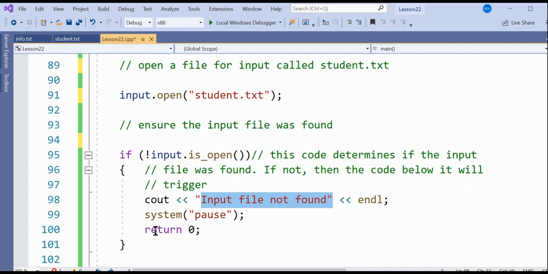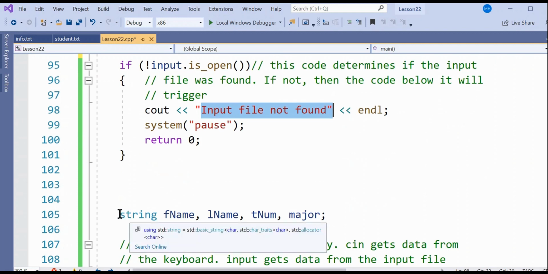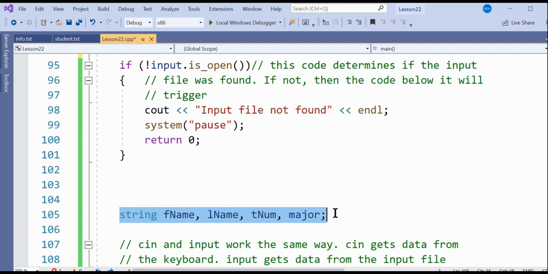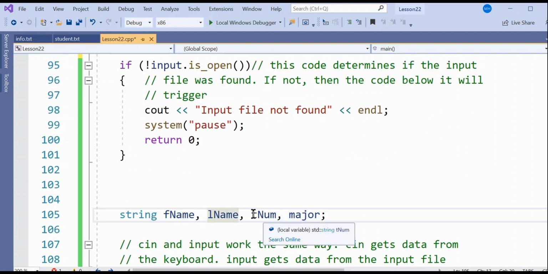So this stops it. All right, now here we're declaring some variables to do the actual program. They're all going to be string variables: first name, last name, T number, and the major of that student.